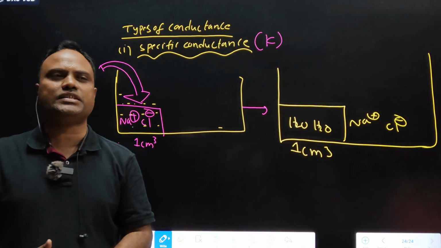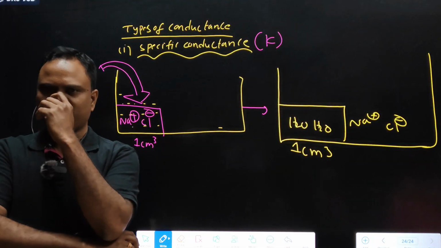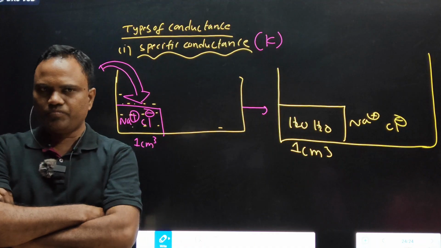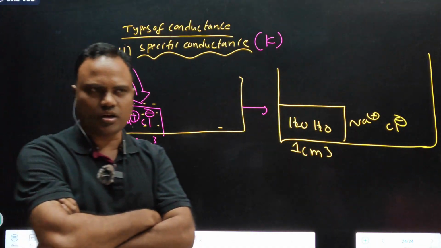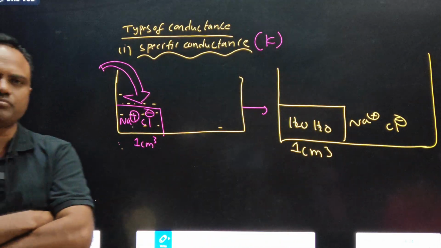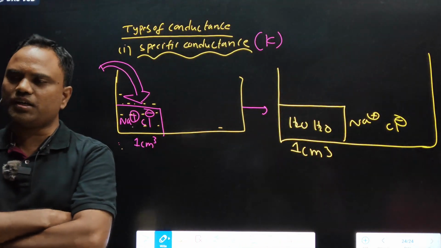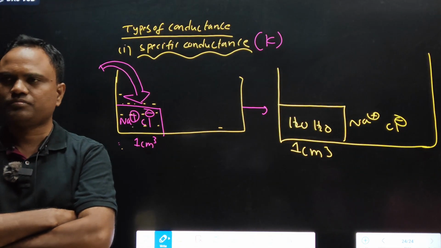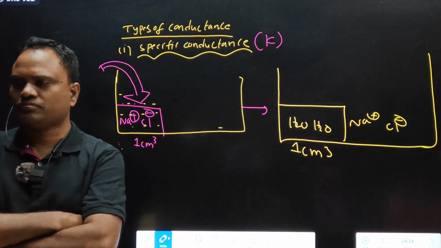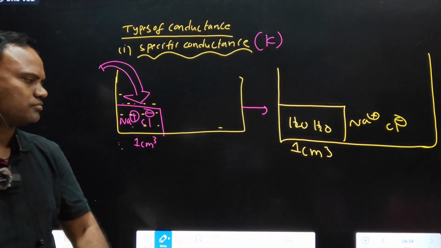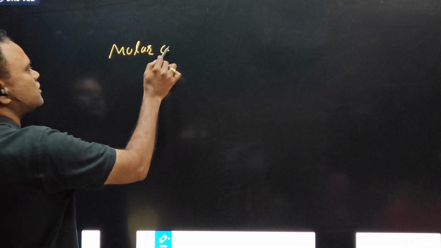Upon dilution. Whose conductance decreases upon dilution? Tell me. Specific conductance decreases upon dilution. The one and only conductance that decreases upon dilution is called specific conductance. Upon adding water, specific conductance decreases. Any doubt in this? Online students, are you following?